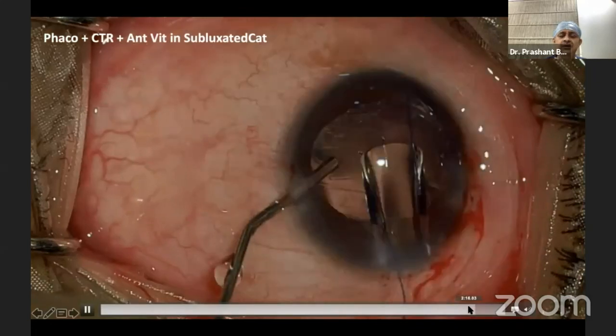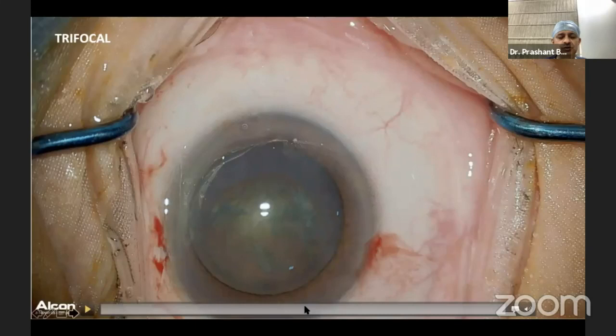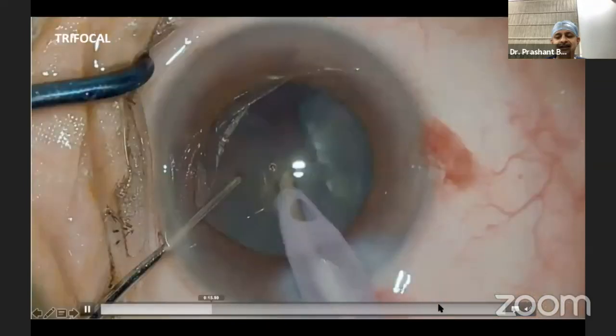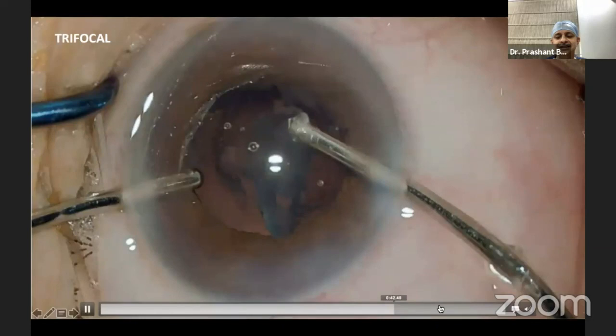Now, do we use it only for monofocal lenses? No, we do not hesitate to use it even for our premium cataract patients. Here is a case just to show you that I have implanted a trifocal IOL under this system. So it doesn't mean that my premium routine patients don't go here.